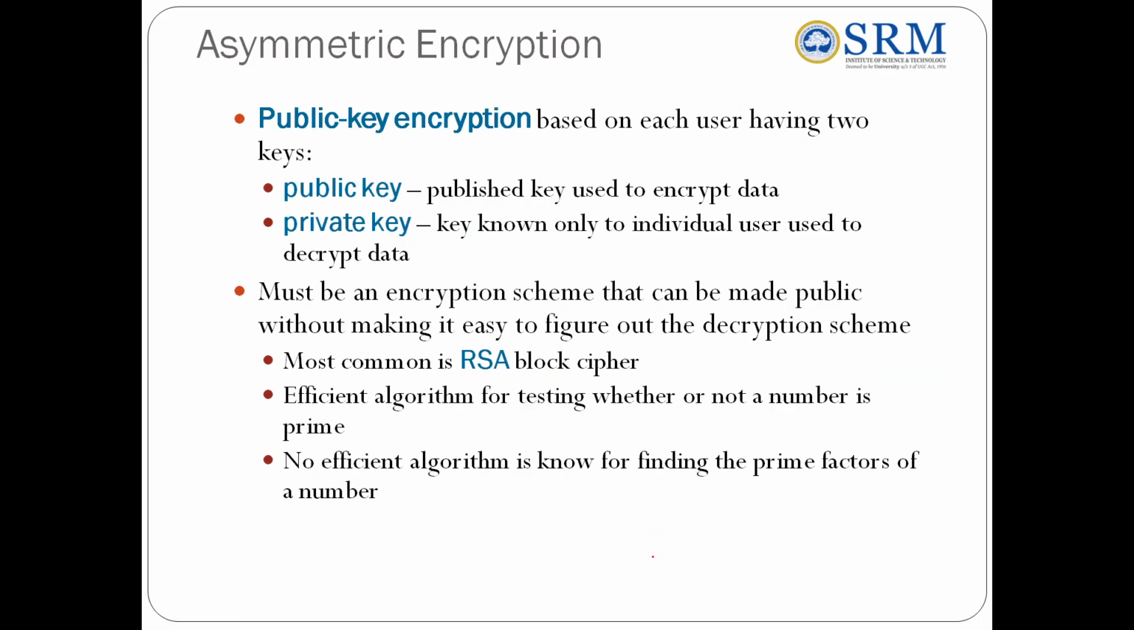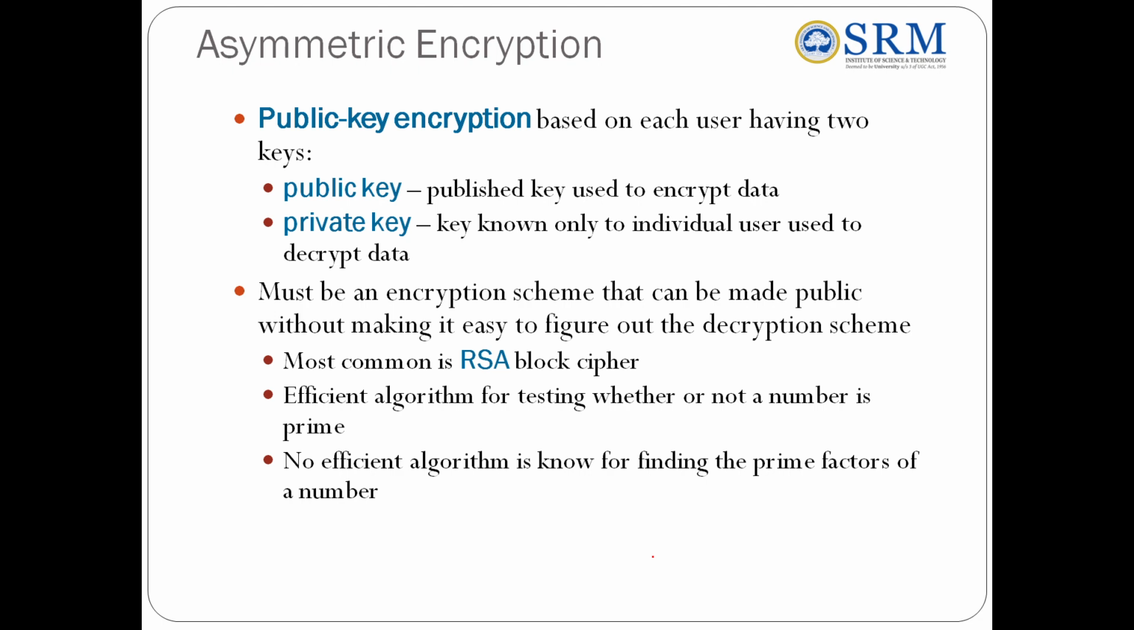On the other hand, we have one more approach available, that is asymmetric encryption. Another name for asymmetric encryption is public key encryption. Here we use two keys: one is a public key and the other is a private key. The public key is known to all the users in the network. It is a published key that is used to encrypt the data. The private key is known only to the individual user, and it is used to decrypt the data.